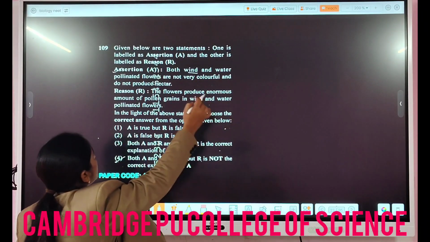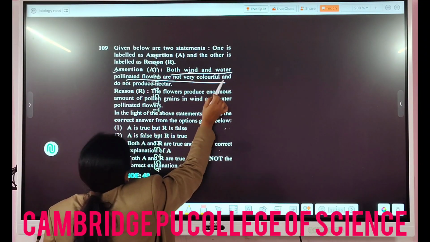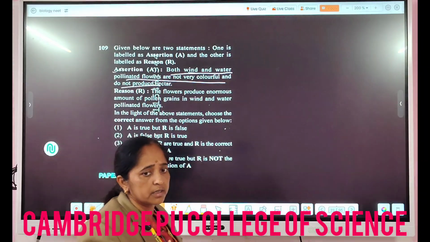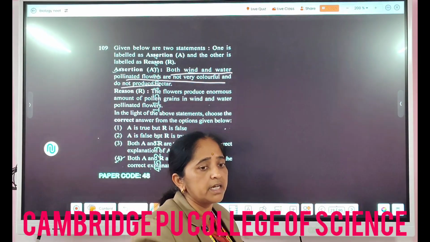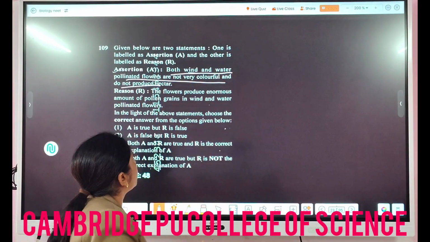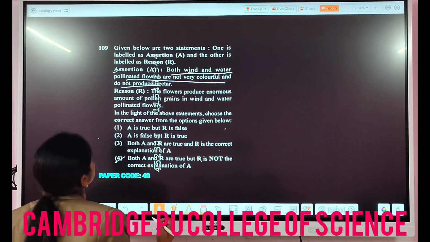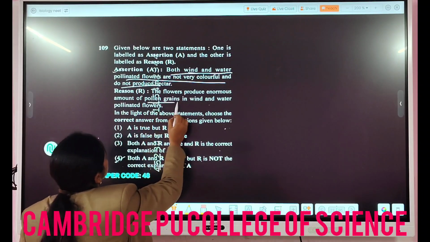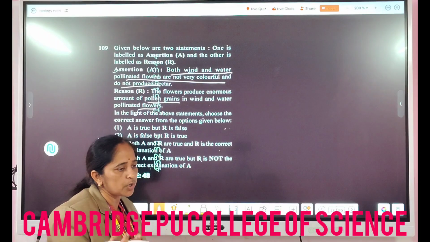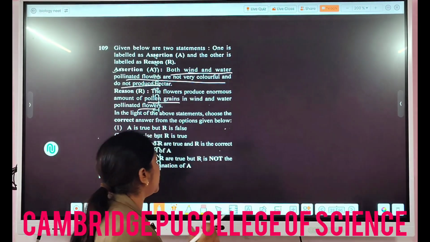So what they are saying is that both wind and water pollinated flowers are not very colorful and do not produce nectar. Wind and water don't need the nectar, they can't see the color, right? So such flowers are not colorful and they don't produce nectar. These flowers produce an enormous amount of pollen grains. When the wind or water moves, we cannot control their direction, so the pollen grains may move in any direction.